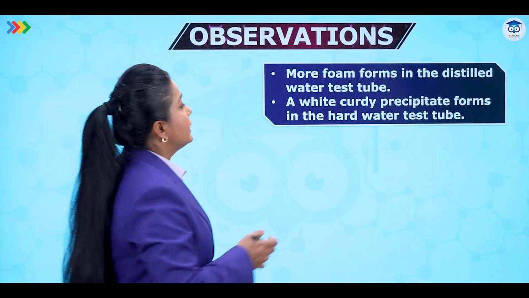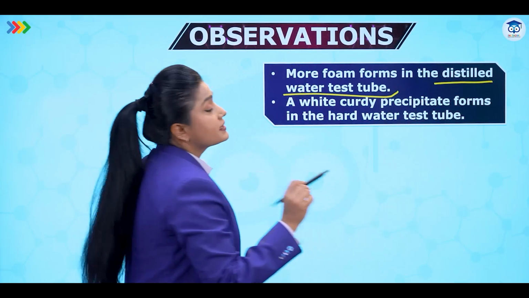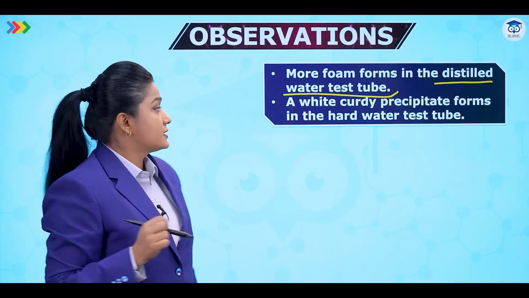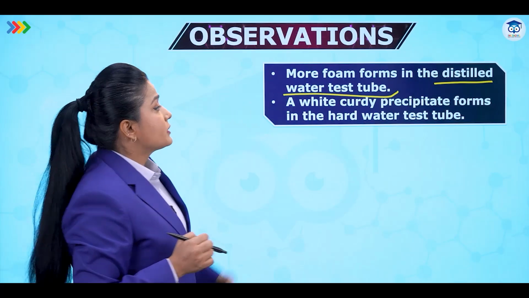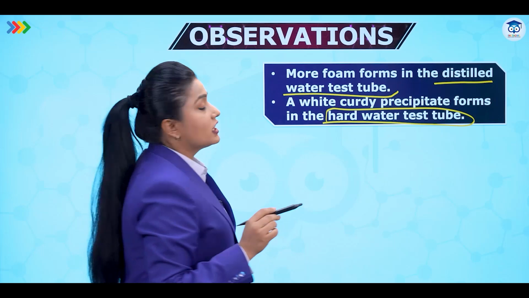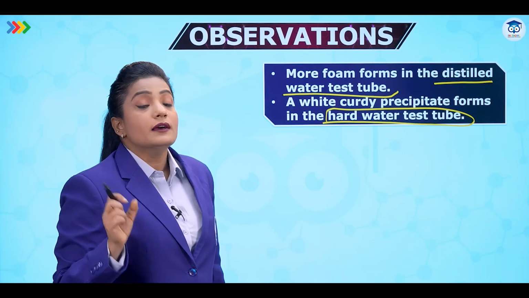More foam is formed in the distilled water test tube. Why so? Because distilled water is soft water. It does not contain calcium magnesium salts. A white curdy precipitate forms in the hard water test tube because it has calcium magnesium salts present in it. So when we add soap to it, it forms a white curdy precipitate.